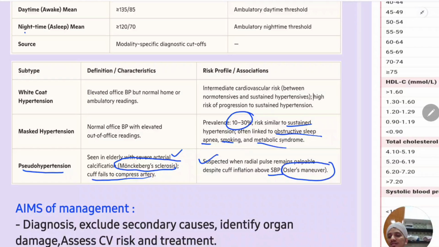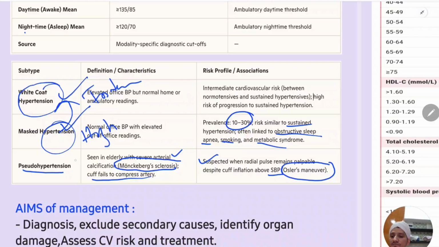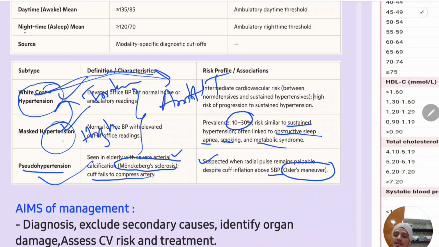Okay, so these are the three kinds: white coat hypertension, masked hypertension, which is seen in obstructive sleep apnea, smokers, and metabolic syndrome, more dangerous than white coat hypertension. This has intermediate risk, this has high risk. Okay, this is pseudo hypertension. In white coat hypertension, if it is persistent, you should prescribe antihypertensive drugs. And if masked hypertension, then definitely you should use the antihypertensive drugs. So that's all.